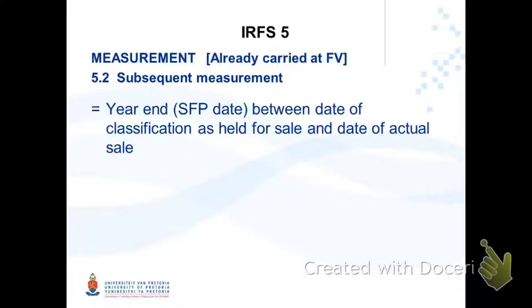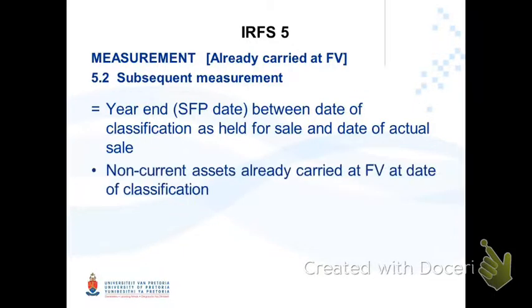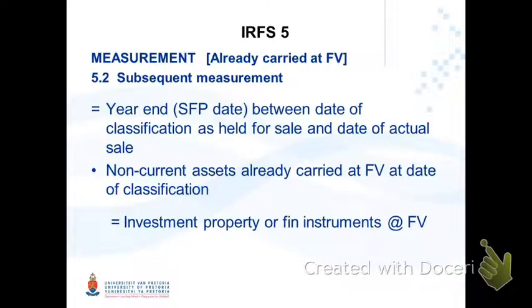Subsequent measurement. At year end, when we have the statement of financial position date, between the date of classification and the date of the actual sale, because the non-current asset is already carried at fair value at that date, the rules for investment property or financial instruments will be applicable.